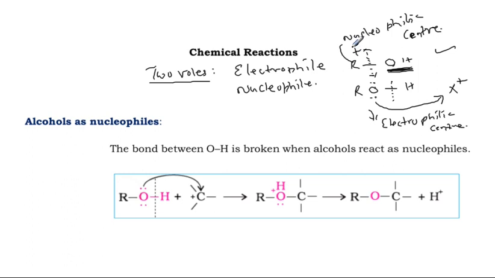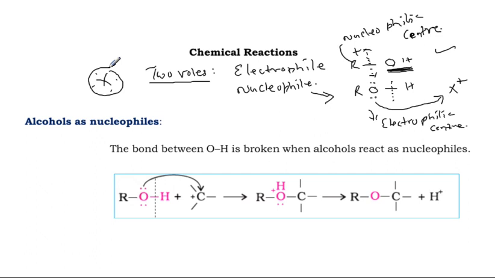So the carbon nucleophilic center means a good electrophile. This electrophilic center means what about this part, nucleophile. So in the second case, alcohol behaves as a nucleophile. In the first case, alcohol behaves as an electrophile. These two differences are very important to understand chemical reactions involving alcohol and any other reagent.